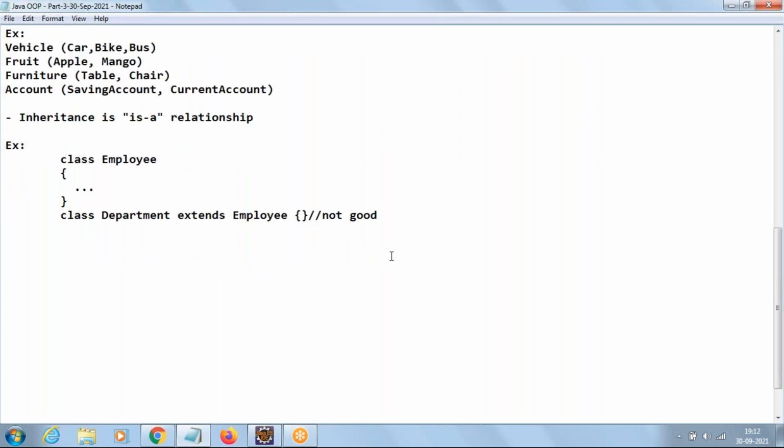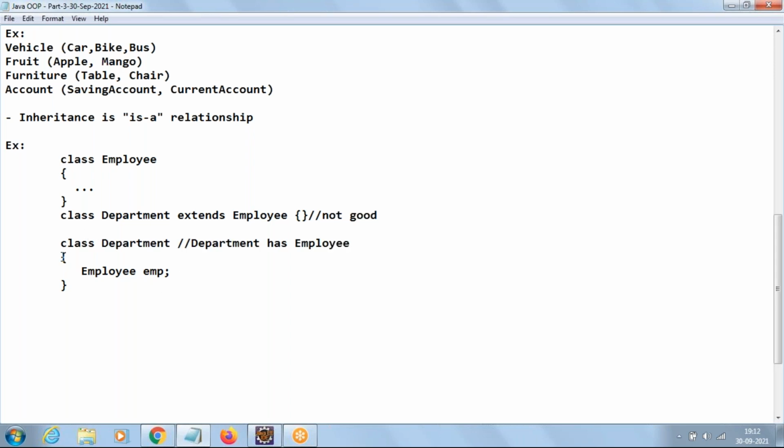Then what is the actual way of writing the code? For this scenario, we should take class Department, and in Department we go with the Employee here. So now we can read it as "Department has an employee." So this is the correct way of writing.